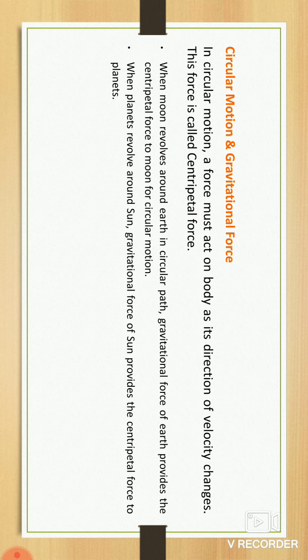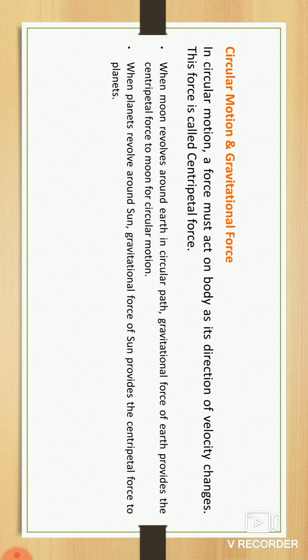Here are two examples. When the moon revolves around the earth in a circular path, the gravitational force of the earth provides the centripetal force to the moon. It revolves in a circular motion, with the radius from the center of the earth to the center of the moon. The direction of the velocity is also changing.